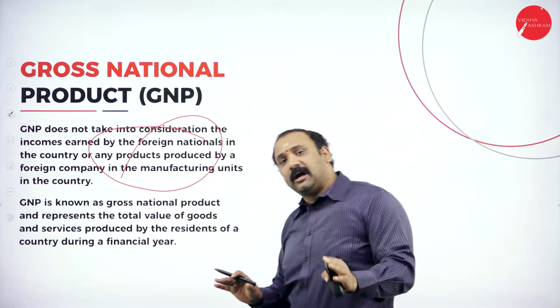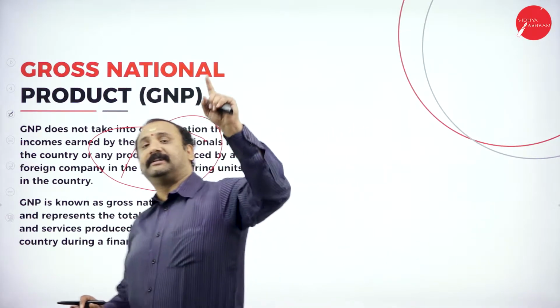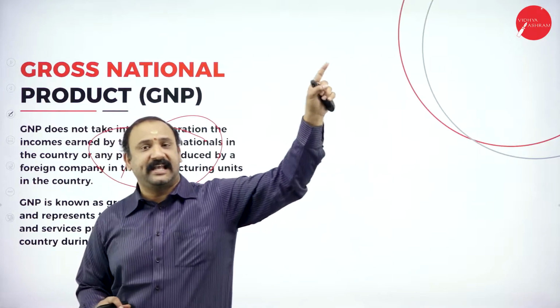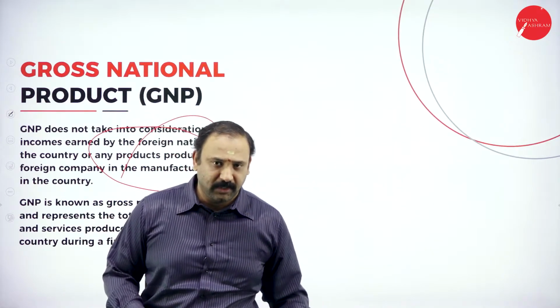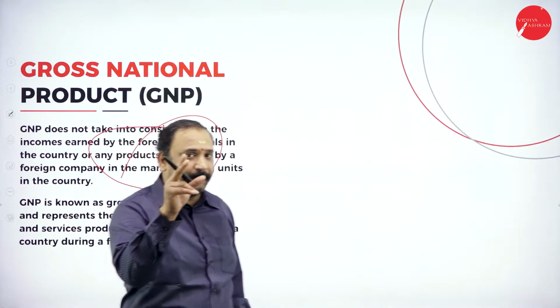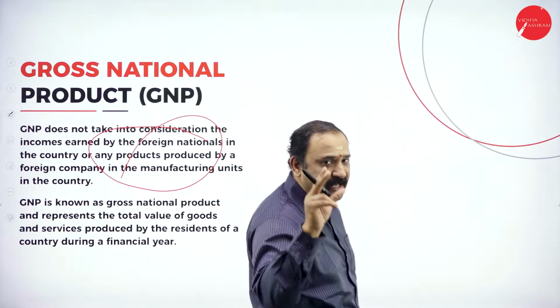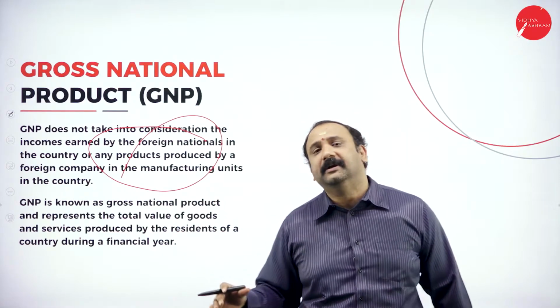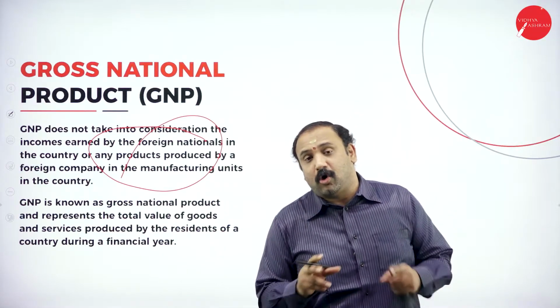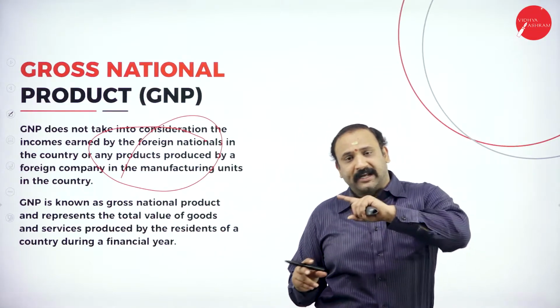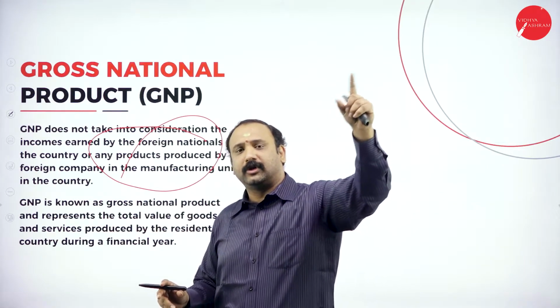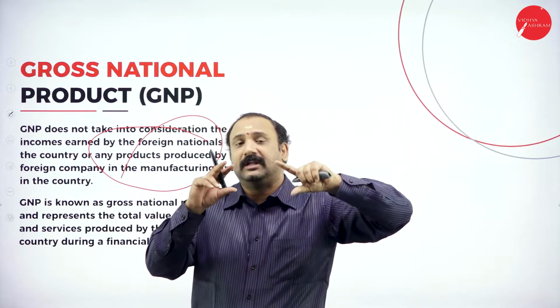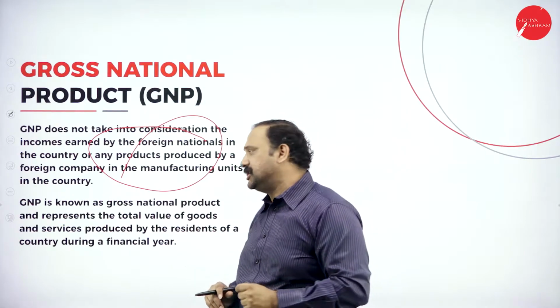They are foreign companies and their accounting will be done in their native place, in their registered office zone. We are not worried about the products that are manufactured by those companies in the manufacturing units of India. That is not accounted. So all the expat income will again go back to their home country or to their hometown. So we are not really worried about that factor in GNP.